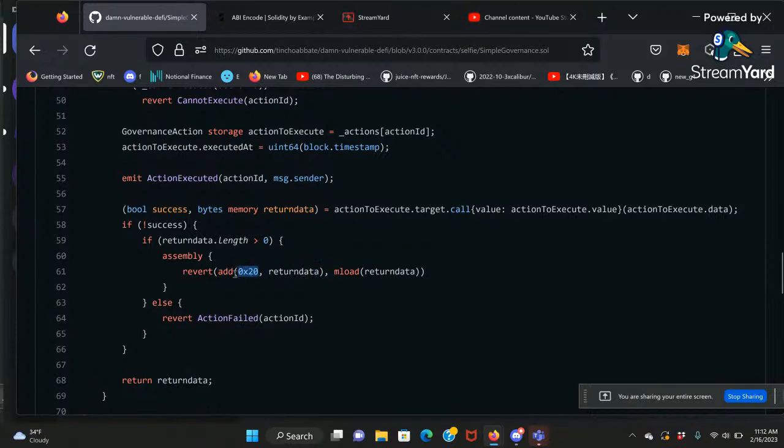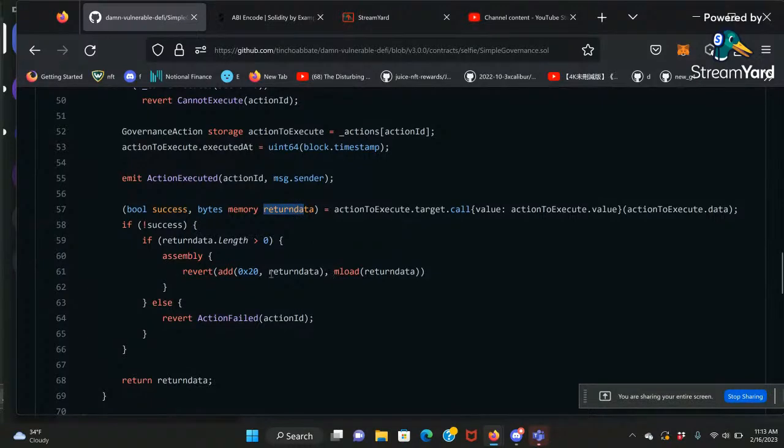So we need to add this because in Solidity, every word is 32 bytes. So 32 bytes is a word. So you need to add one word offset because the first word is always the length of the return data.